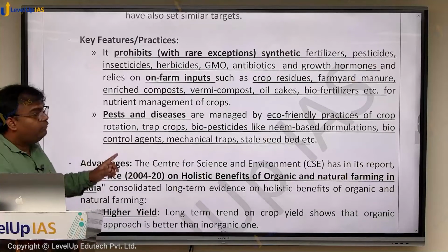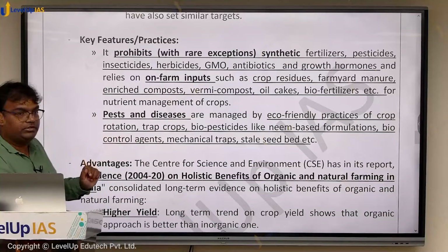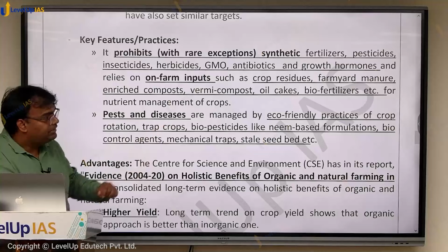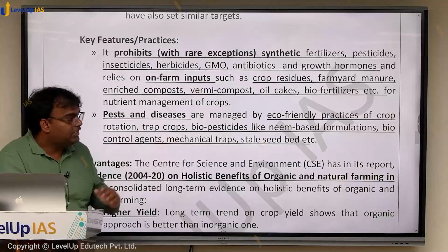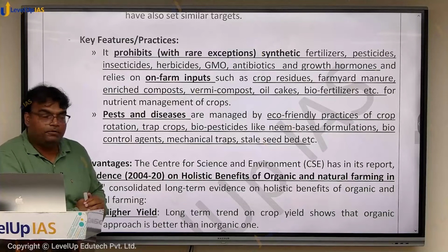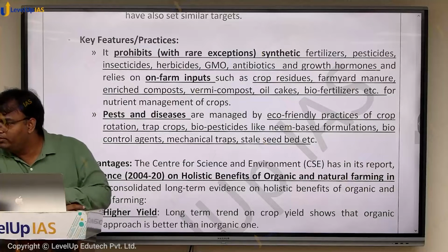Second, even for pesticide and insecticide, they prefer eco-friendly practices of crop rotation, trap crops, biopesticides like neem-based formulation, biocontrol agents, mechanical traps, stale seed bed, etc. Now, do we understand these terms? कभी 9th-10th में पढ़ा होगा, याद है?